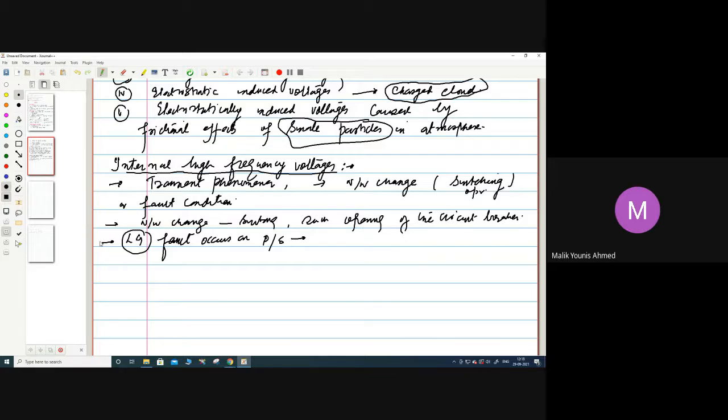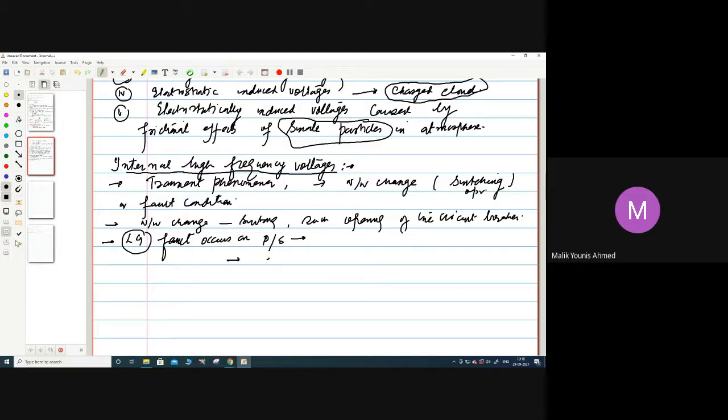Whether the voltage increase in magnitude is due to switching, opening of a circuit breaker, or a line to ground fault, a transient will occur, a surge in the voltage. The resulting voltage will take the form of a damped sinusoid.